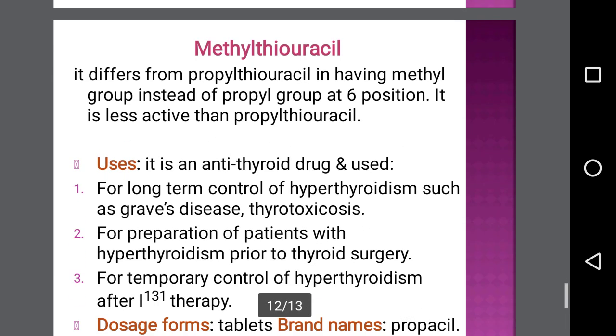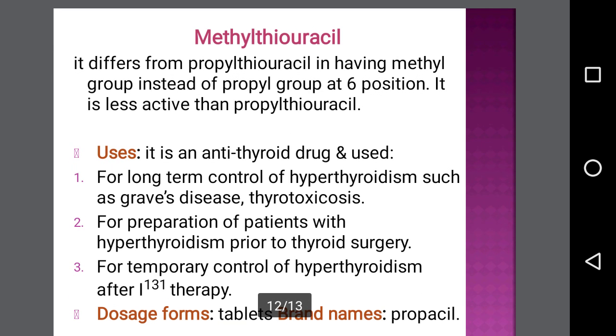The last drug from this category is methylthiouracil. It differs from propylthiouracil in having a methyl group instead of a propyl group at the 6th position. From the name itself it is clear that only the methyl and propyl groups are exchanged. Methylthiouracil is less active than propylthiouracil.